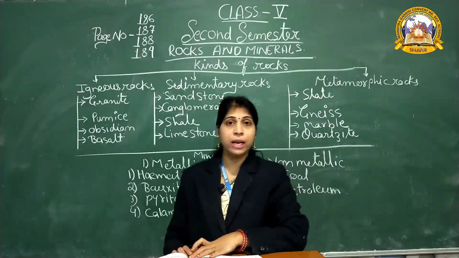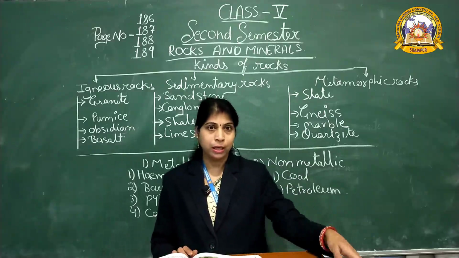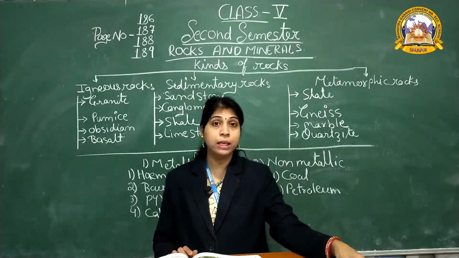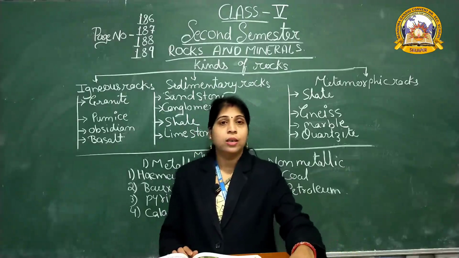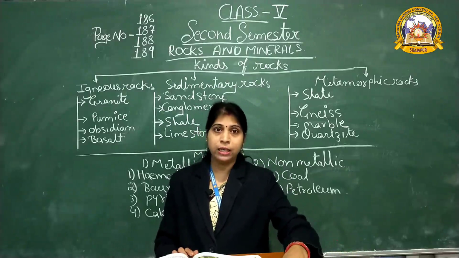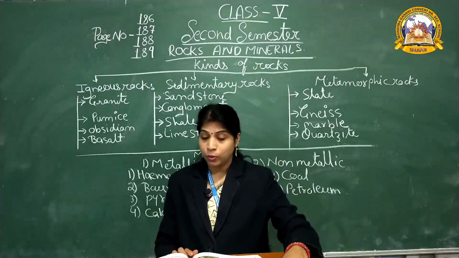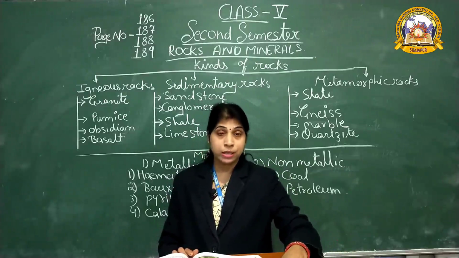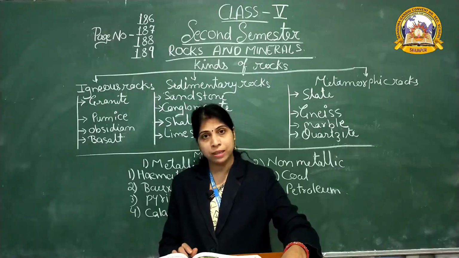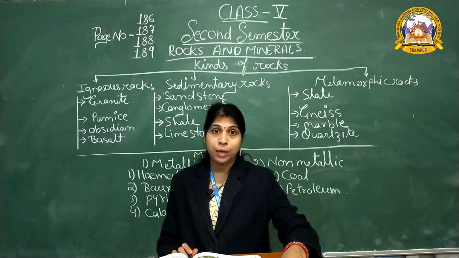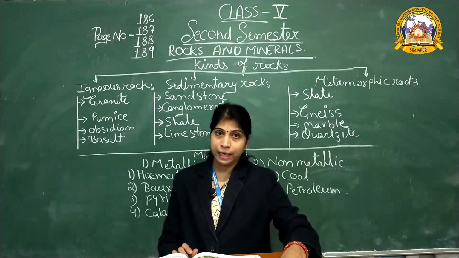The color of granite is grey or pink. It depends on the content of minerals in it. The main uses of granite: it is used for making buildings, statues and streets. Some beautiful temples in Tamil Nadu are made of granite.